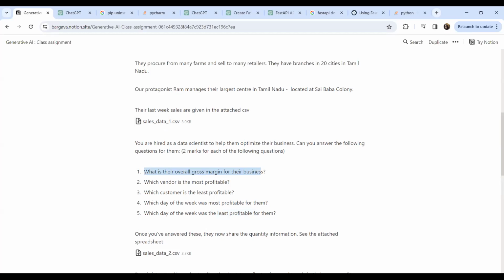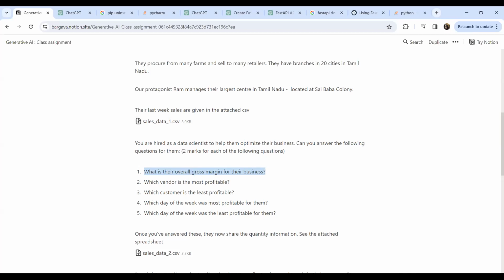Sorry to interject. In the previous assignment, did we actually code to get these results? What did we exactly do? Yeah, we used ChatGPT, and we got help from ChatGPT and uploaded the file directly to ChatGPT 4. Then we were asking the questions, like what is the overall gross margin for the business, and ChatGPT kept answering with this analysis. We actually did a cross verification of whether these answers provided by ChatGPT were right, using formulas in Excel, and also using Python programming.